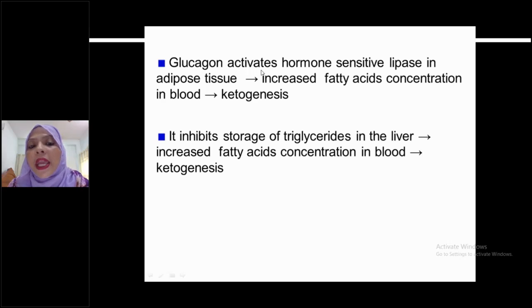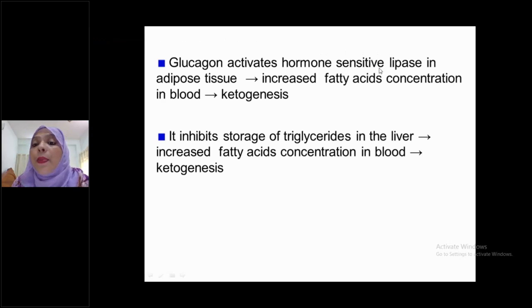See here, glucagon activates hormone sensitive lipase. Already I mentioned that glucagon activates or stimulates hormone sensitive lipase, whereas insulin inhibits hormone sensitive lipase but stimulates lipoprotein lipase. This is a very, very important MCQ question. Several times this question came. Insulin always stimulates lipoprotein lipase but inhibits hormone sensitive lipase, whereas glucagon activates hormone sensitive lipase, which is